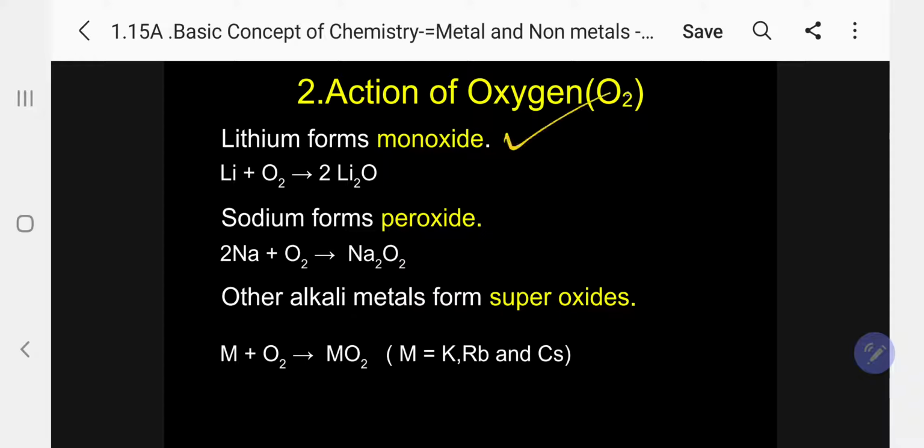Lithium forms monoxide. Please follow the formula. Lithium forms monoxide. Sodium forms peroxide. And other alkali metals form superoxide, MO2, where M represents potassium, rubidium, and cesium. So there are three types of oxide formed in the case of alkali metals. Kindly follow with oxygen. The next one.